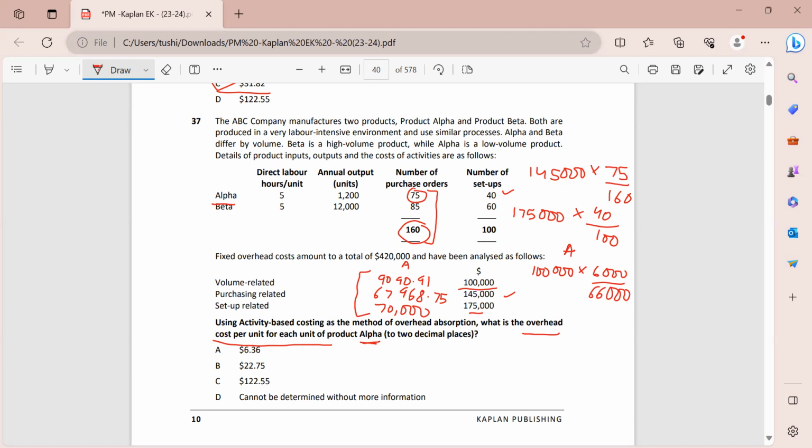67,968.75 plus 9,090.91. So I get my total over here as 147,059.66. And if I divide this with the number of units, I will have my per unit cost. The number of units that I have for alpha is 1200. So if I just divide this with 1200, I will have my answer as 122.549, which will give me 122.55.